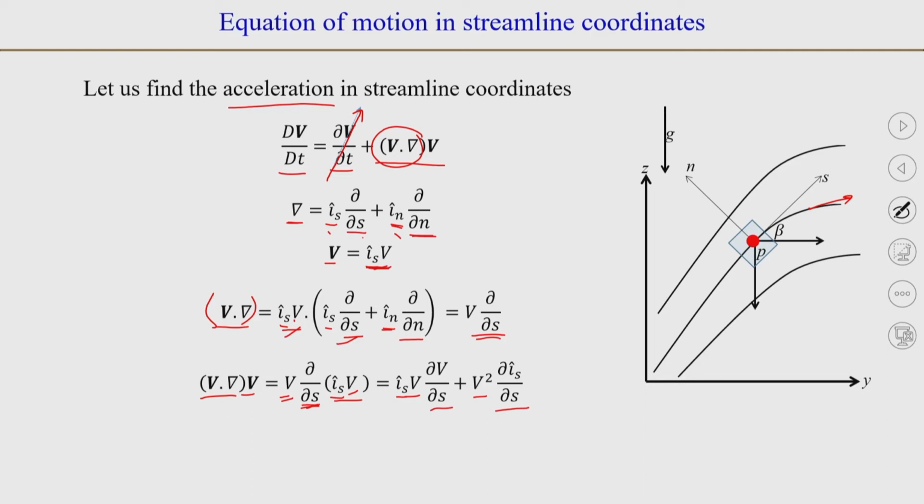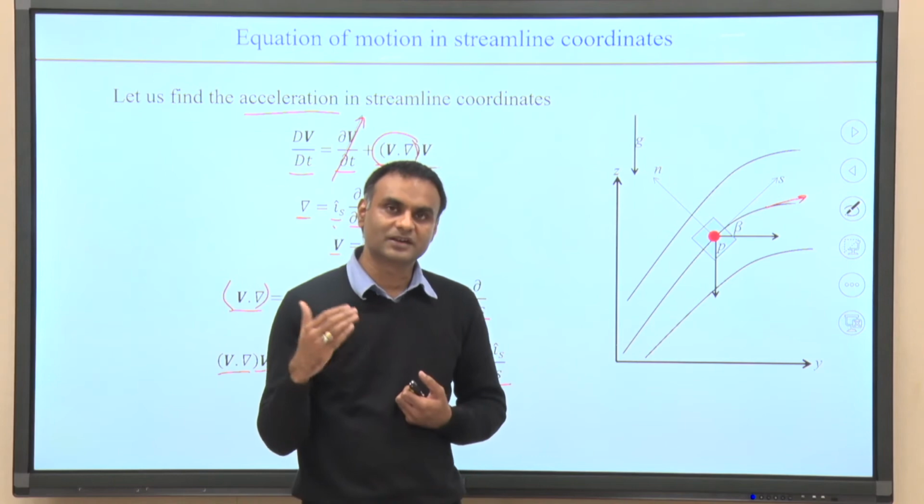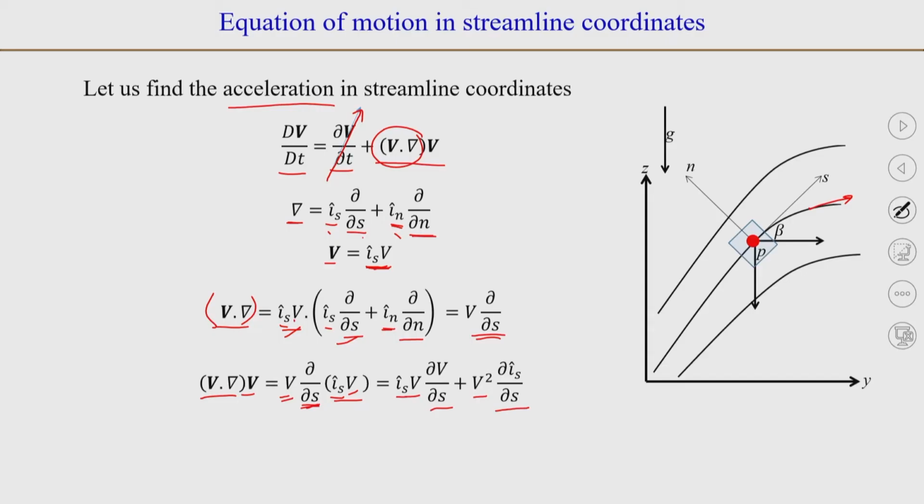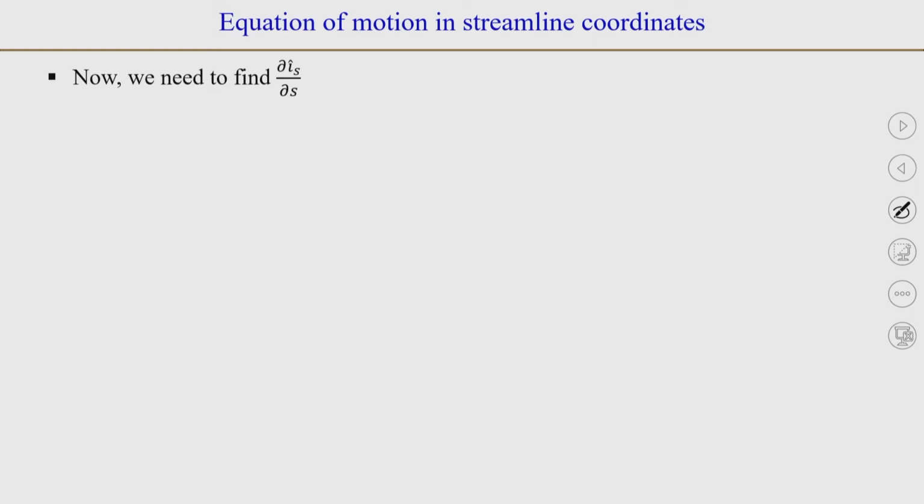Now, we need to find what is ∂/∂s of the unit vector i_s. It will be along similar lines to what we did when we wanted to find the derivative of a unit vector in the r direction with respect to theta, that is, ∂/∂θ of e_r. You could write the unit vector in terms of i and j and take the derivative, or we could do a different thing here and see the other method, how we can find it.